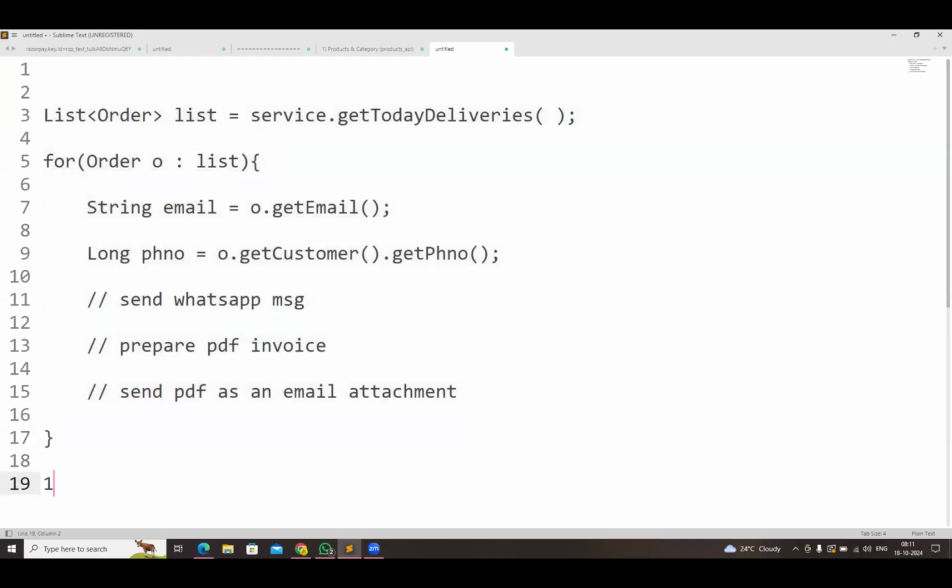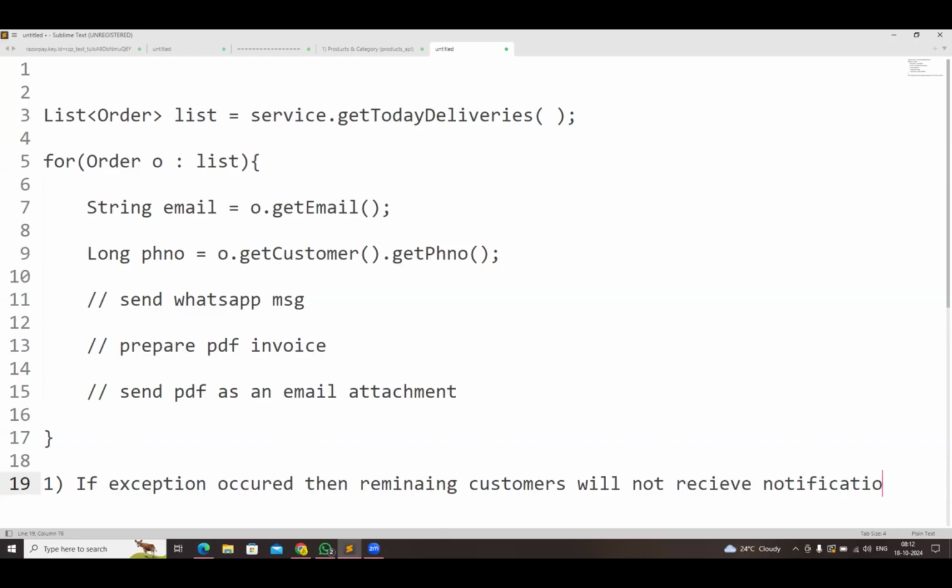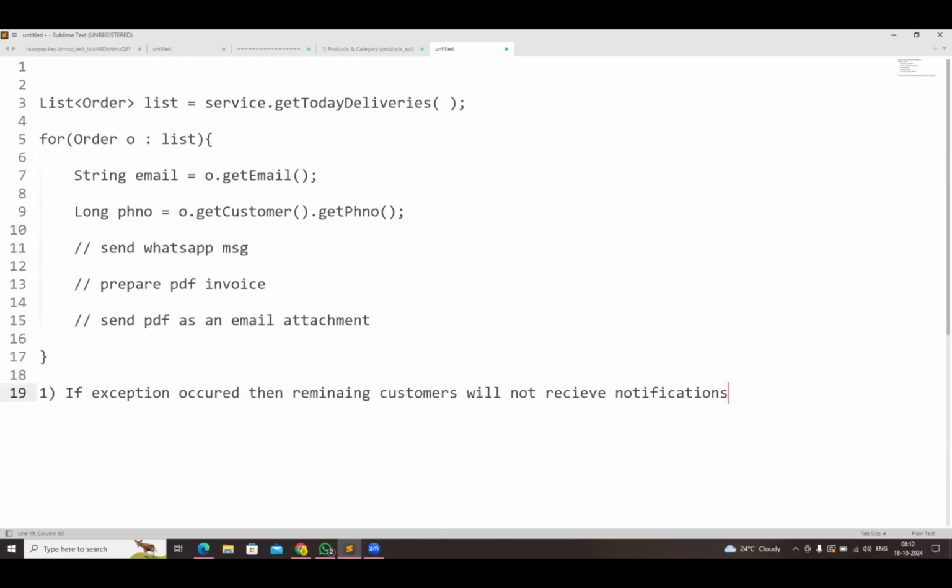Let me note down. If an exception occurred, then the remaining customers will not receive notifications. Okay, that is one problem.